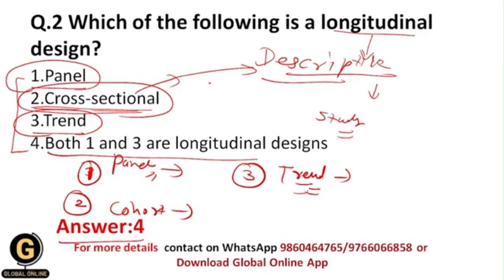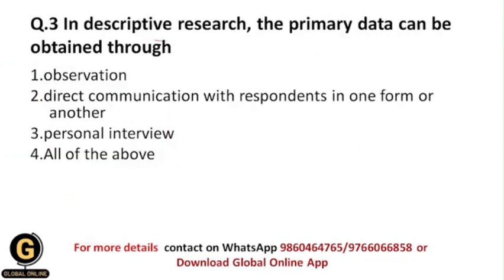Okay, now next is, in descriptive research the primary data can be obtained through. So in the descriptive research type, from which methods can we obtain the primary data? Basically students, primary data is the kind of data which is gathered by the first user only.